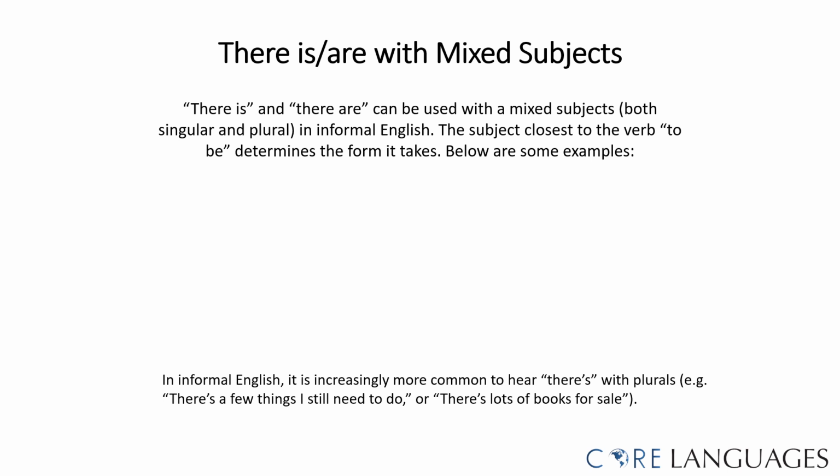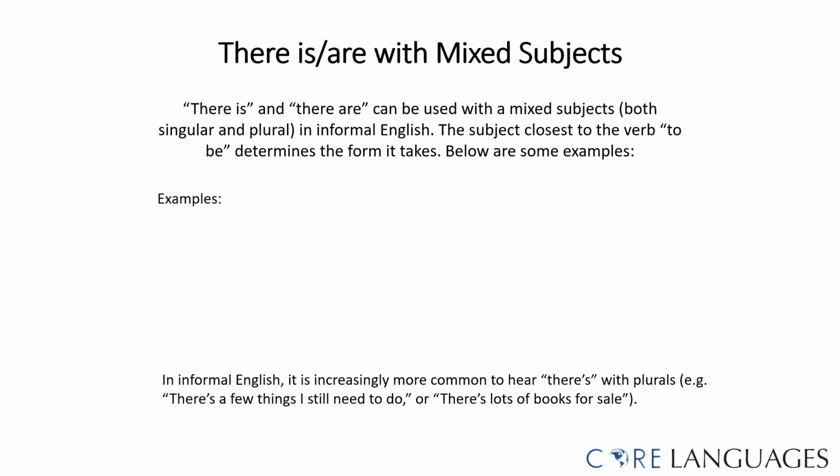It is important to note that in informal English, you will increasingly hear there is or there's even with plural nouns. For example, there's a few things I still need to do, or there's lots of books for sale. This is technically grammatically incorrect, but it is often used in informal English.